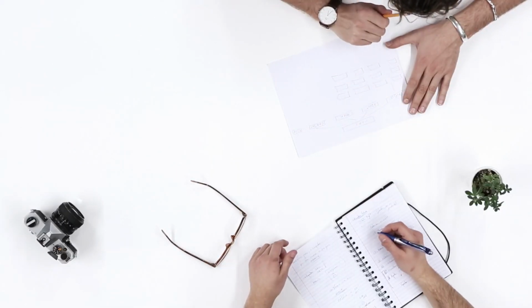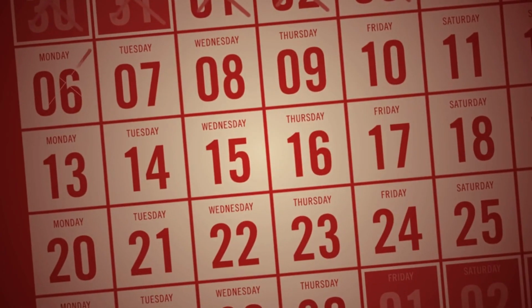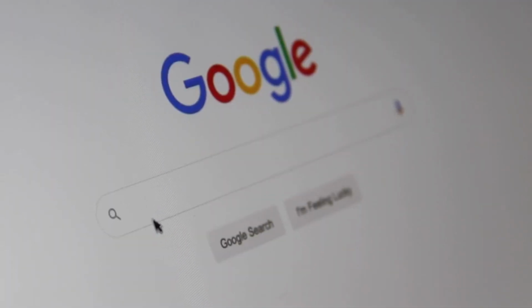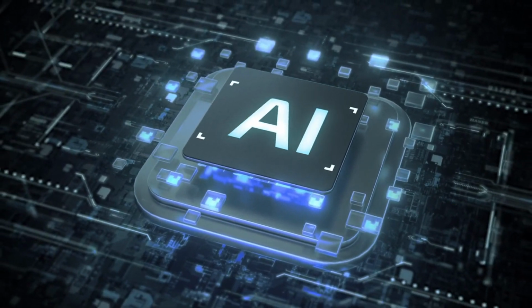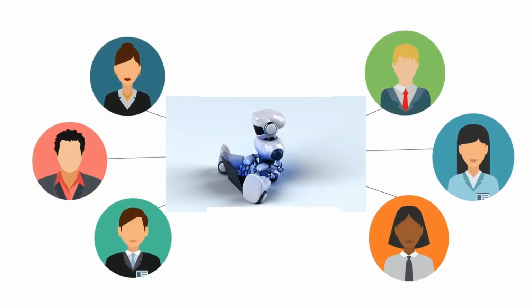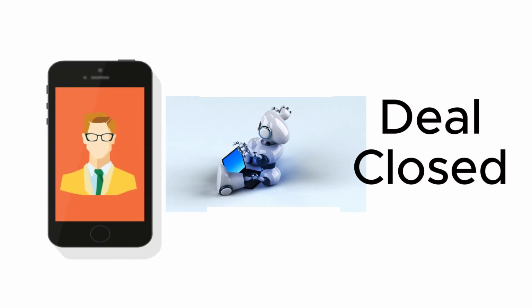It enhances your event's visibility across thousands of event calendars, social media networks, search engines, and even AI models. With automated follow-up using AI chatbots, you're always engaging with your audience long after the event is over, building relationships that last.